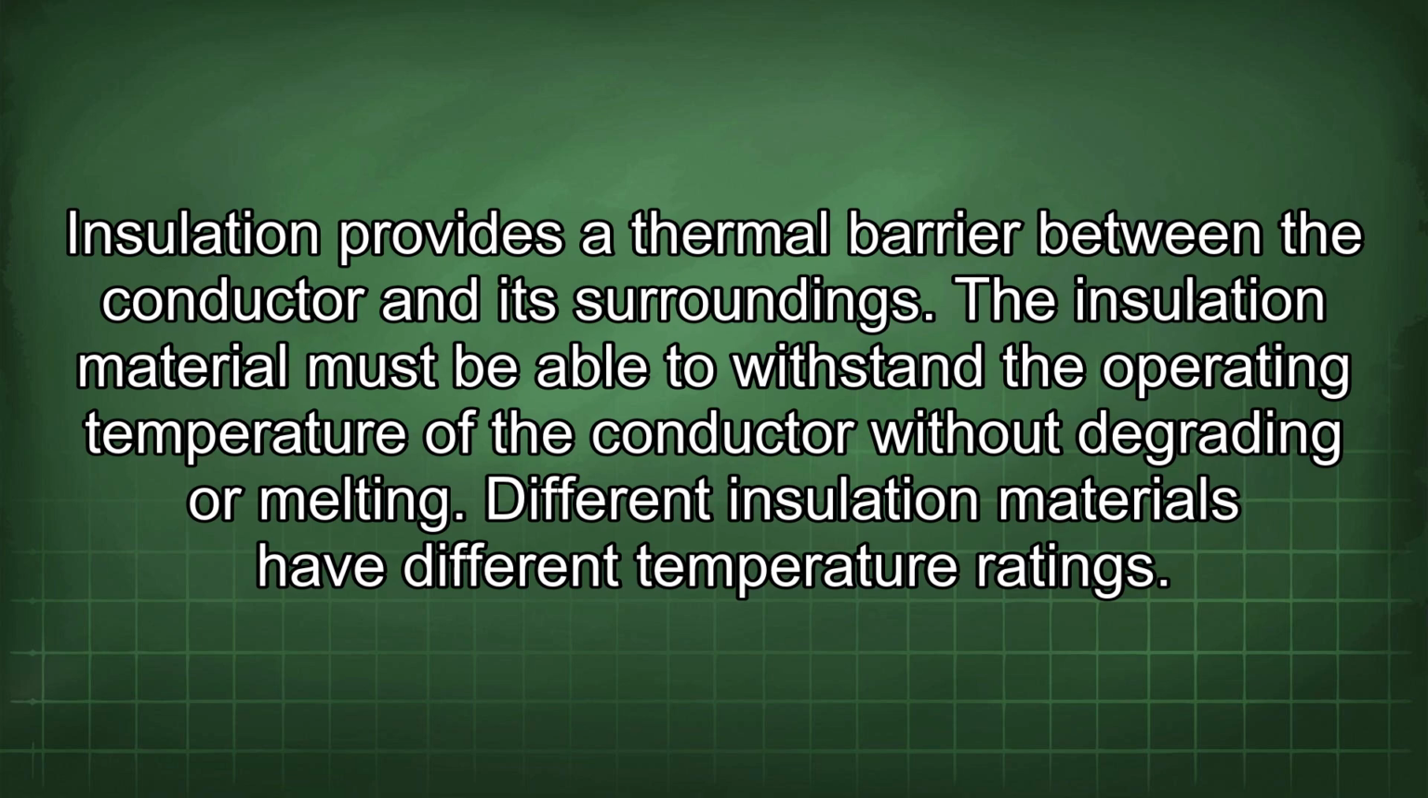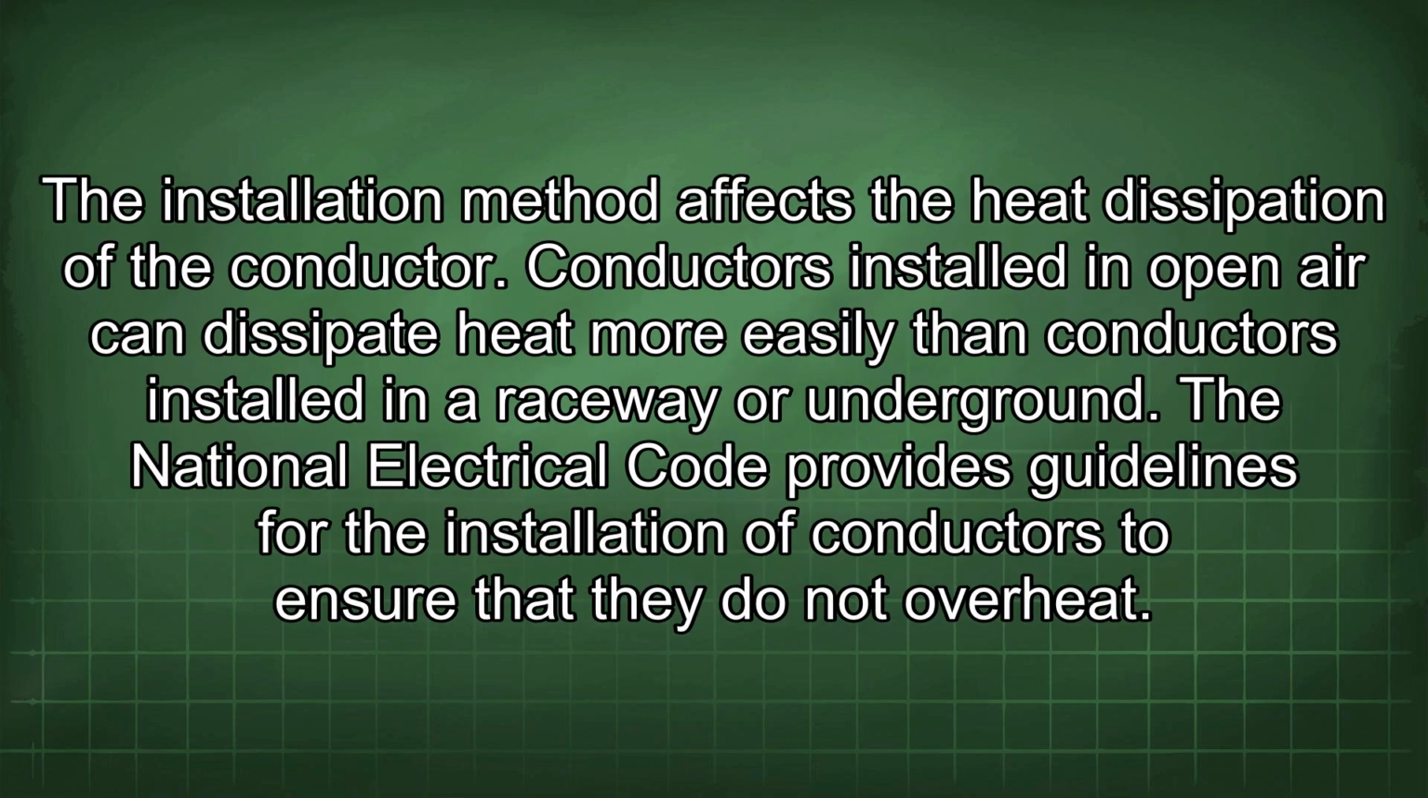Insulation provides a thermal barrier between the conductor and its surroundings. The insulation material must be able to withstand the operating temperature of the conductor without degrading or melting. Different insulation materials have different temperature ratings. The installation method affects the heat dissipation of the conductor. Conductors installed in open air can dissipate heat more easily than conductors installed in a raceway or underground. The National Electrical Code provides guidelines for the installation of conductors to ensure that they do not overheat.